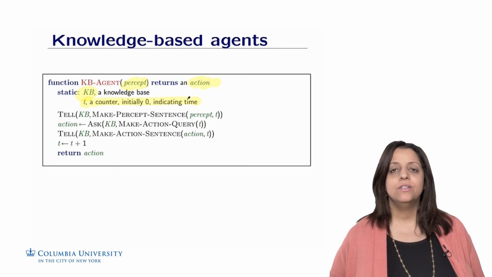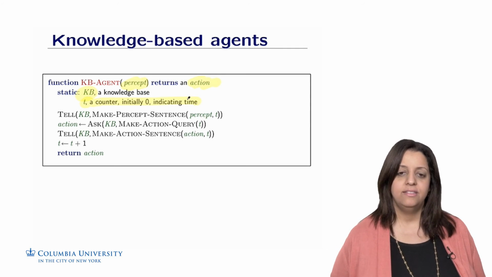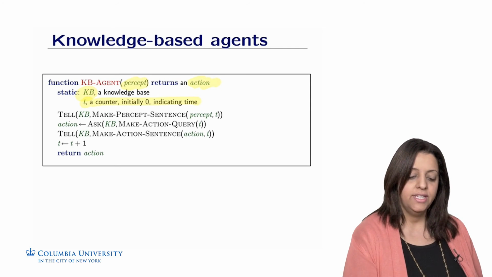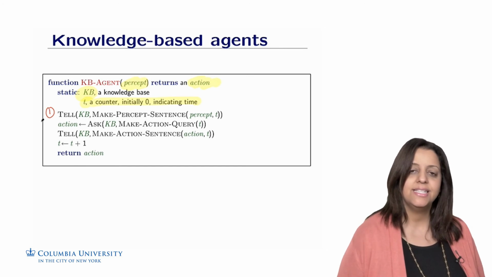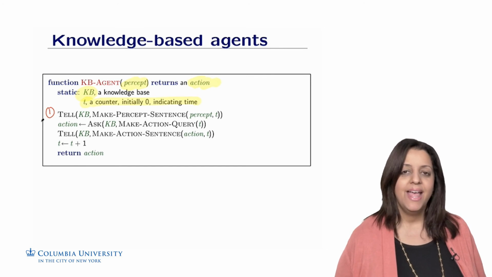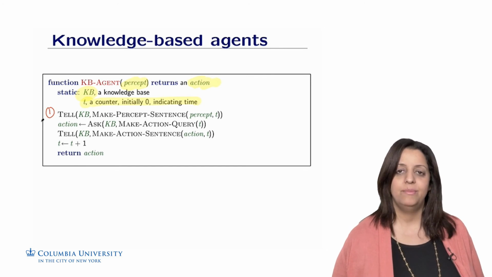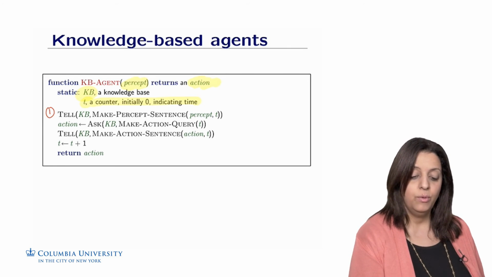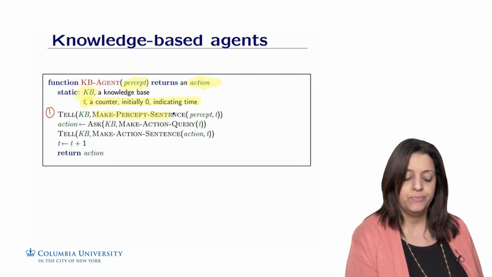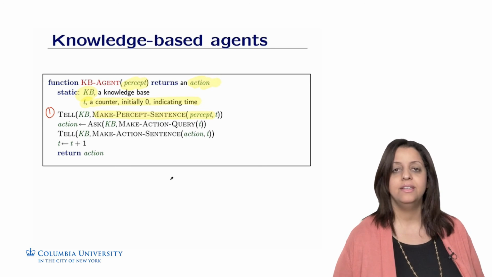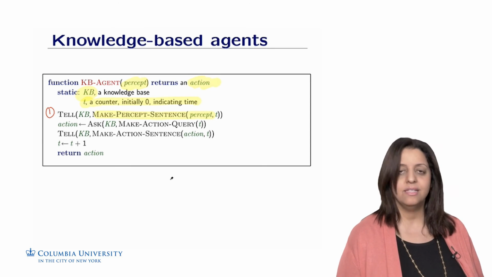All right? So the intelligent agent here does three things. The first one is to translate the percept into a sentence and tell that to the knowledge base. So this would be through making the percept sentence from the percept, and telling the database that this is what I got.